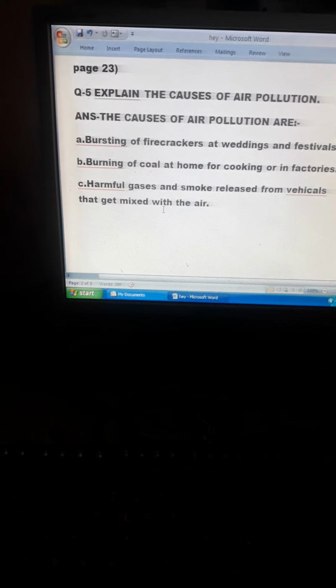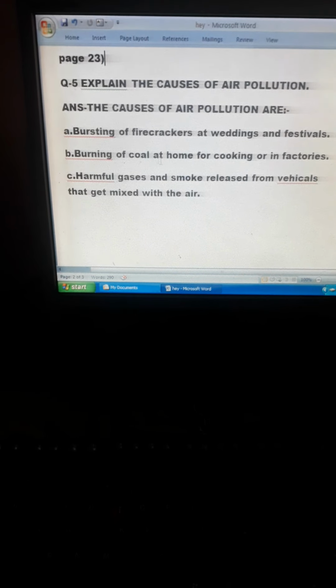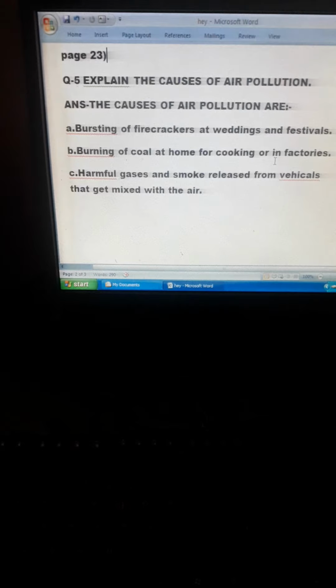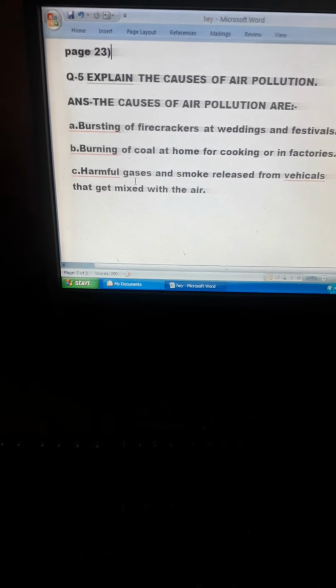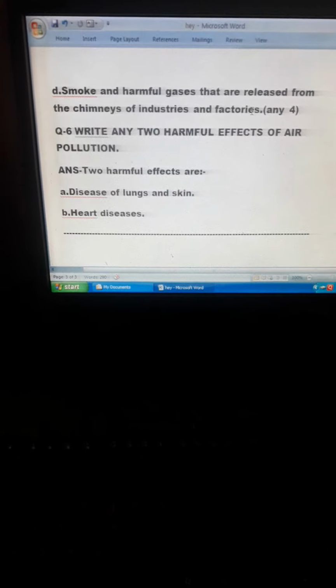Explain the causes of air pollution. The causes of air pollution are: A, bursting of firecrackers at weddings and festivals. B, burning of coal at home for cooking or in factories. C, harmful gases and smoke released from vehicles that get mixed with the air. D, smoke and harmful gases that are released from the chimneys of industries and factories. Any 4 you can write from the book. I have given already 4.